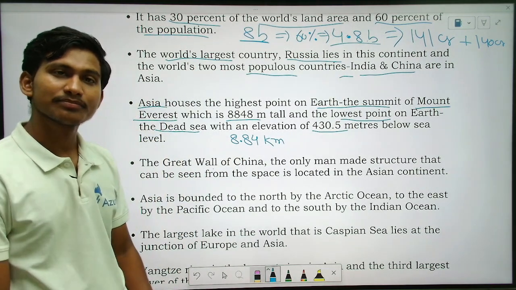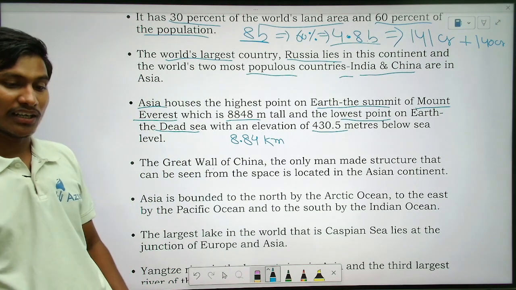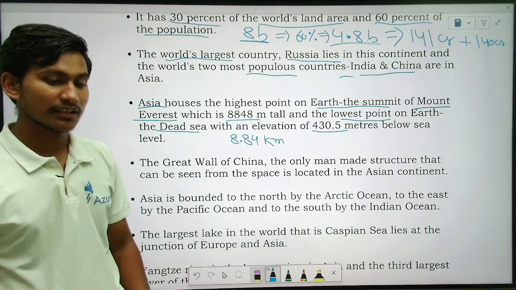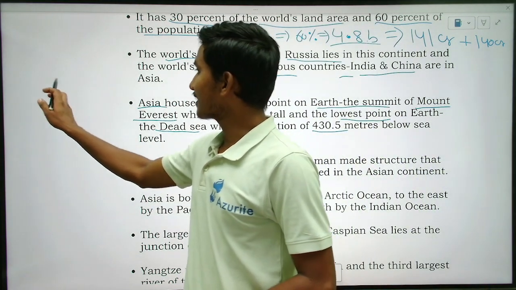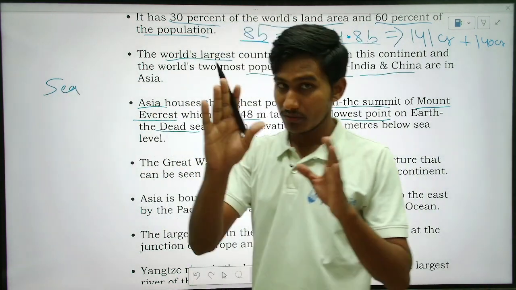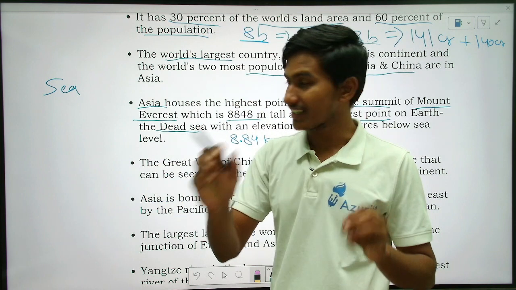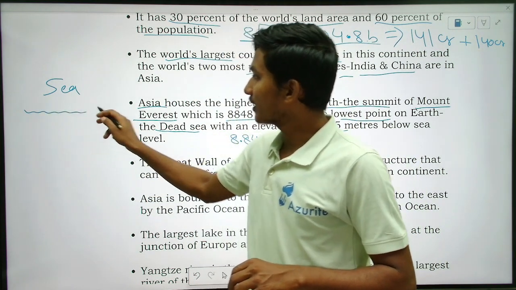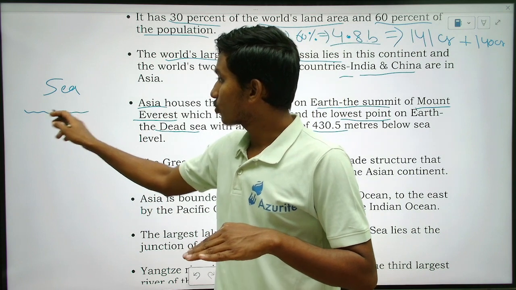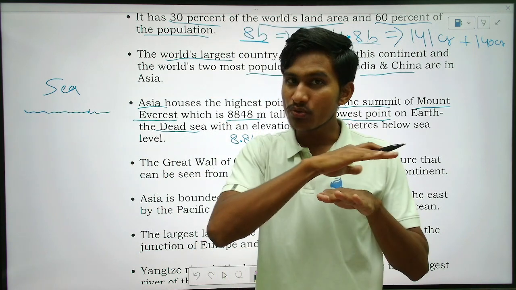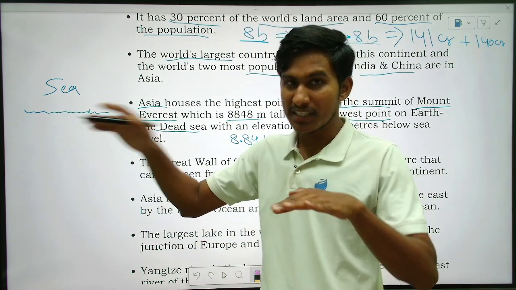Tell me. Yes, under the land. No, that is a little different. So sea level means, you know, the sea. Water is there, and the water level everywhere will be the same. So the water level is considered as sea level, meaning the height.